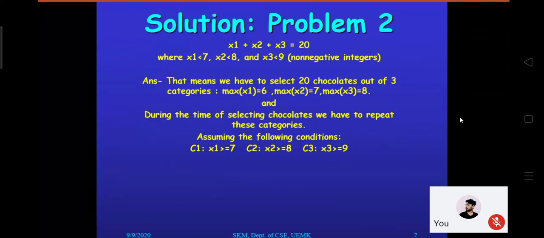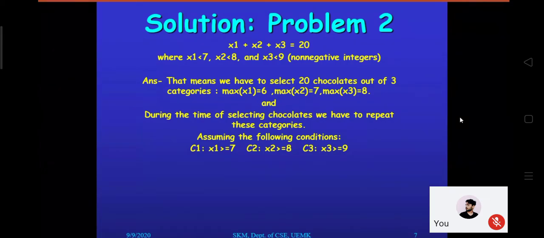Without assuming any condition, how can we calculate the total solution? The minimum value of x1 is 7, x2 is 8 and x3 is 9, so it can never be 20.